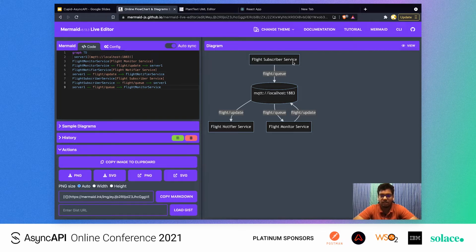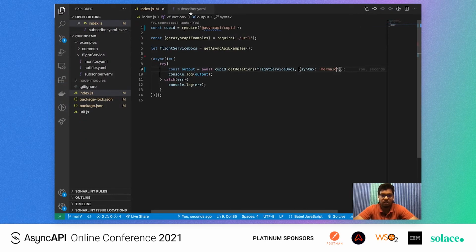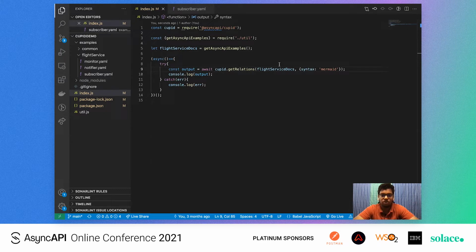And as we can see, the flight subscriber service is publishing to the flight queue channel, which is the same as written and defined here. We can also generate output syntax in PlantUML if one wants.